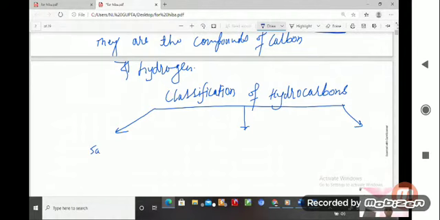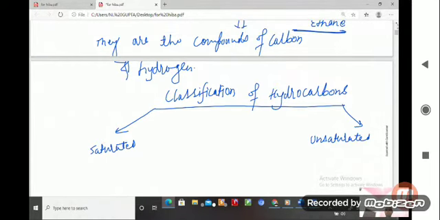First one is saturated hydrocarbon, and another type is unsaturated hydrocarbon. Unsaturated hydrocarbons are again classified into further categories.